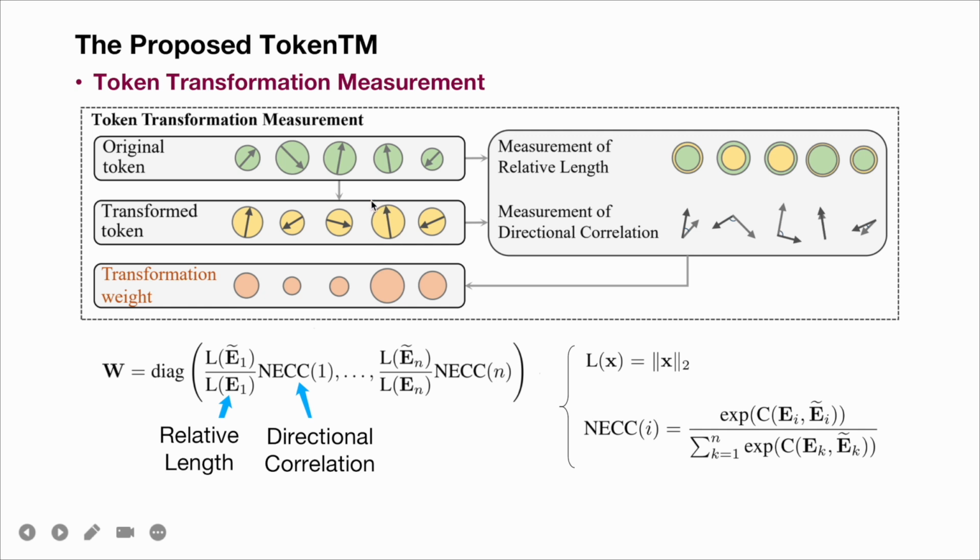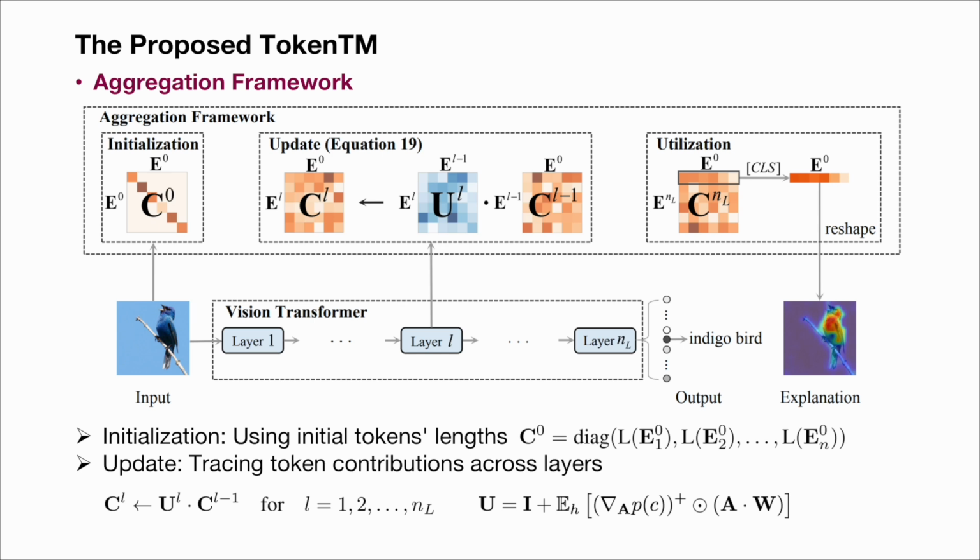Intuitively, the transformation weights measure the similarity between the original and the transformed tokens. We denote the transformation weights as matrix W, where each term measures the relative length and directional correlation. Specifically, we quantify the token length using their L2 norm and propose the normalized exponential cosine correlation, NECC, to evaluate the directional correlation, serving as positive weighting factors. Then, we integrate the information of both attention weights and transformation weights to produce comprehensive explanations for ViTs.